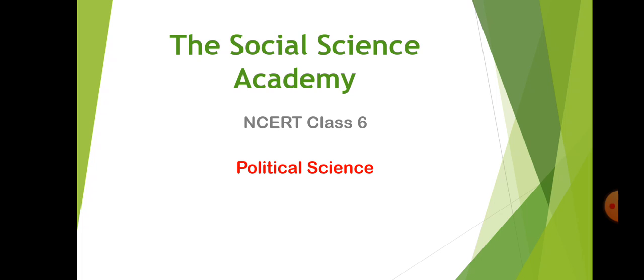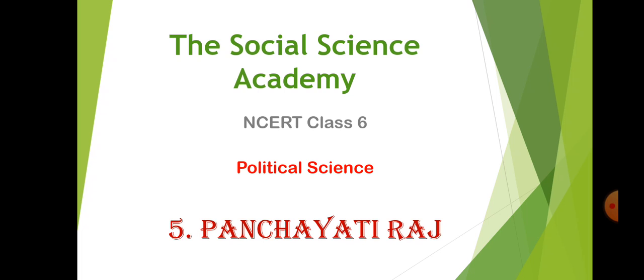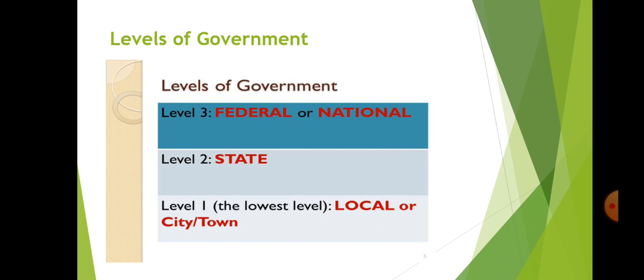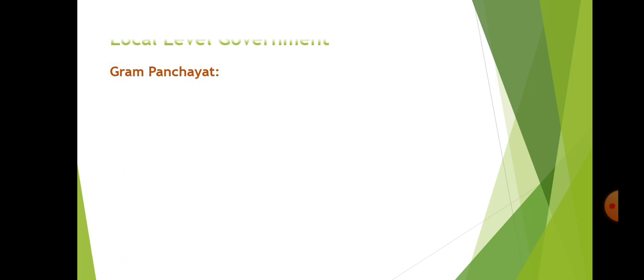In this video we are going to study chapter number 5 from Political Science for class 6. The name of the chapter is Panchayati Raj. Our government works at three different levels: local level government, state level government and national level government. The Panchayati Raj comes under the local level government. In that, first we are going to study about the Gram Panchayat.